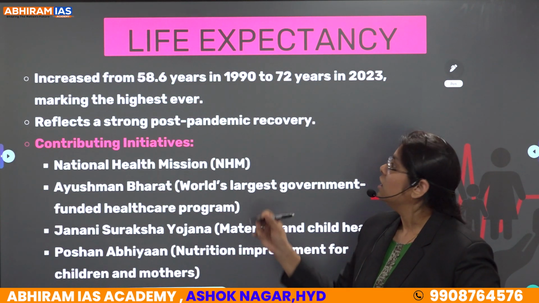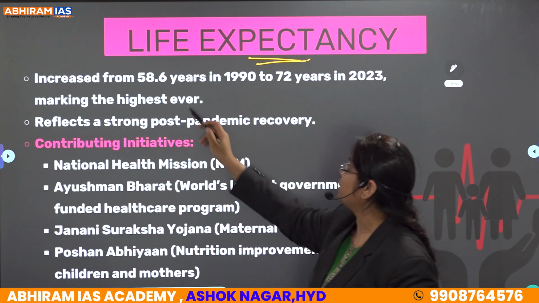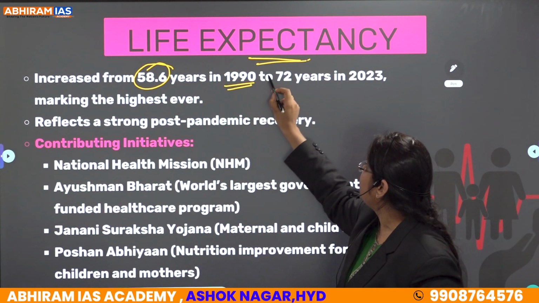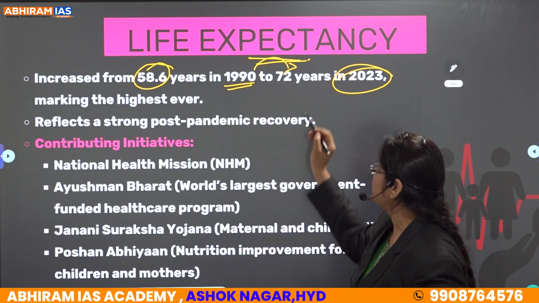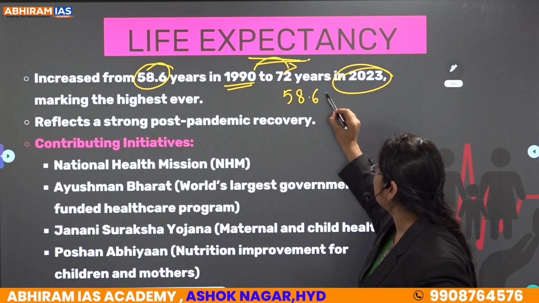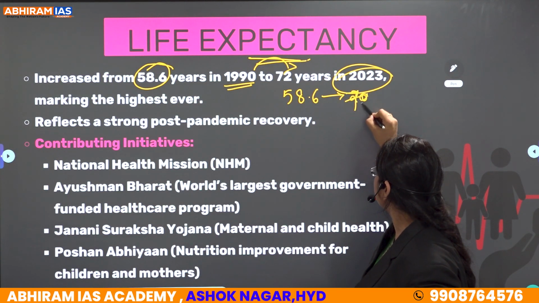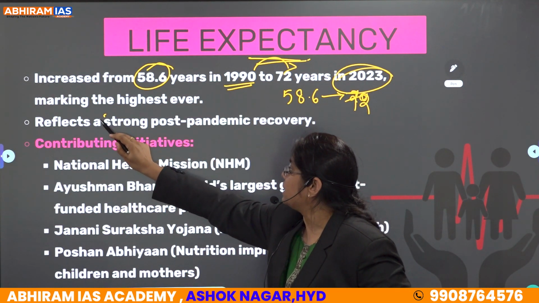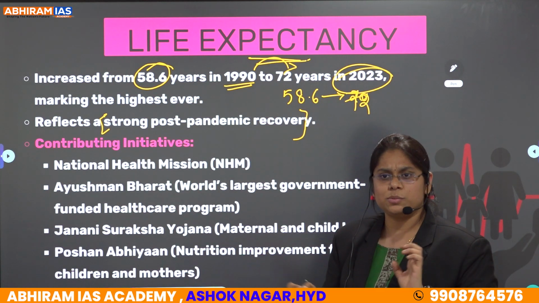First is with respect to life expectancy. Basically, life expectancy has increased from 58.6 years in the year 1990 to 72 years in the year 2023. So life expectancy has increased from 58.6 in 1990 to 72 in 2023, and further it is reflecting a strong post-pandemic recovery. Now, what are the contributing initiatives?